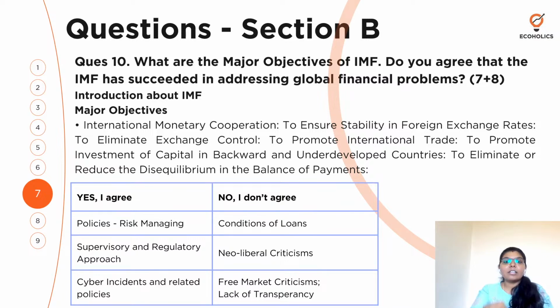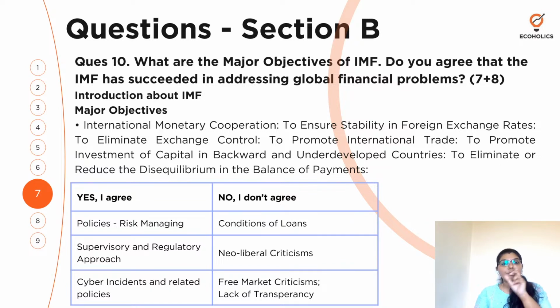So I am agreeing because these are the steps taken by the IMF, and I am sure this is going to be helpful in addressing the global financial problems. And what are those steps taken? Talk about them, the policies and everything. And if you think no, IMF is not doing its bit, IMF will not be able to succeed in addressing the global financial problems, then give the reasons for the same.